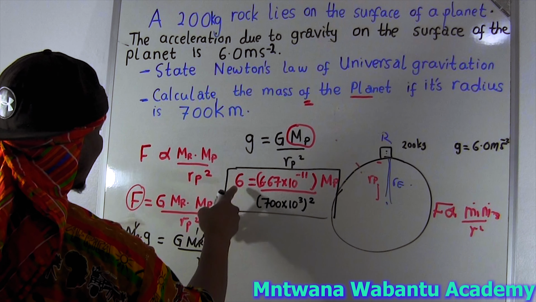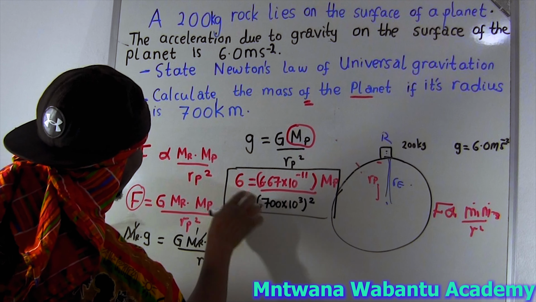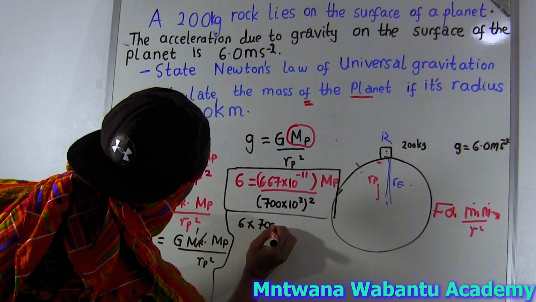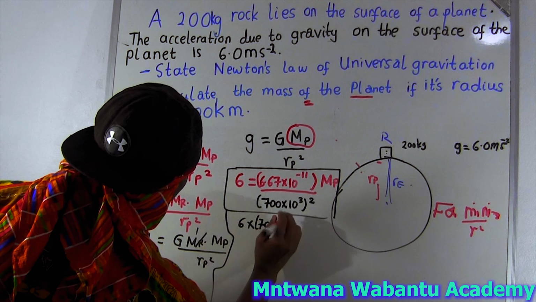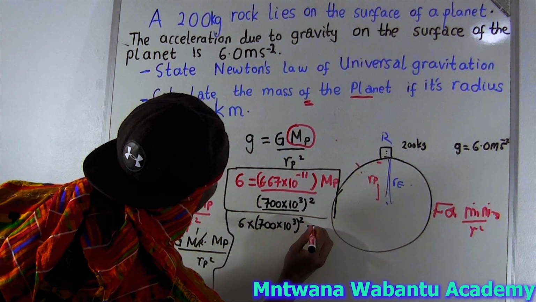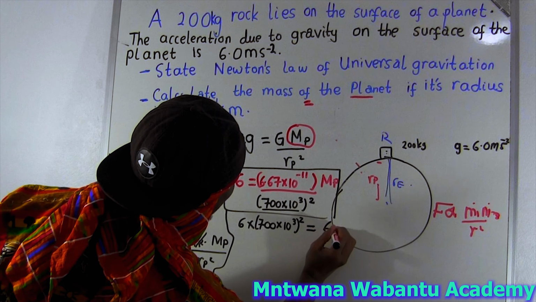I'll take 6 times all this group. It's going to be 6 times all of this. But remember it's in a bracket because of radius squared. You see this is a radius and then we square. So times 10 power 3, and then all this squared, equal to this group here, which is 6.67 times 10 power negative 11 times the mass of the planet, which you're looking for.